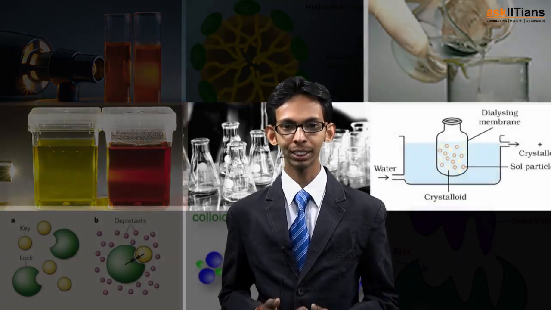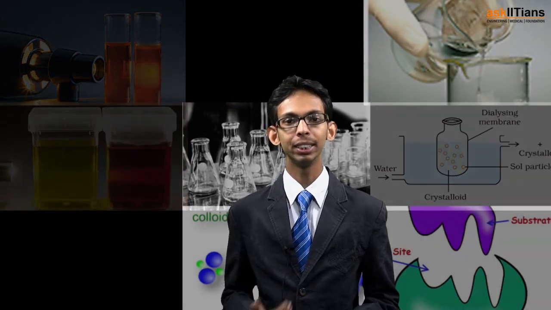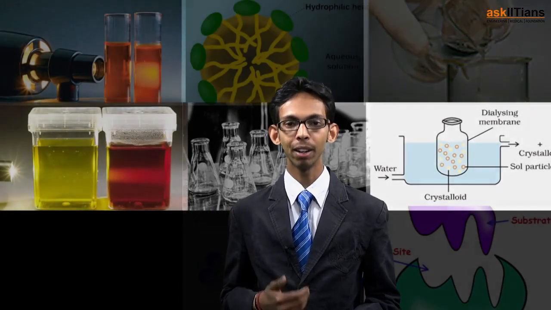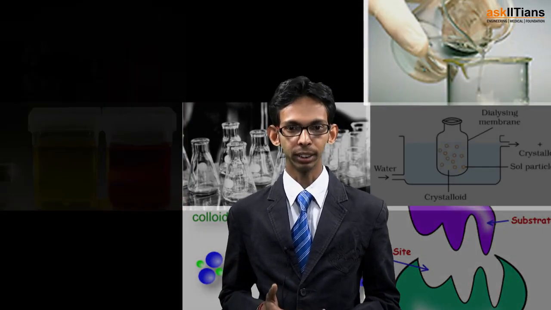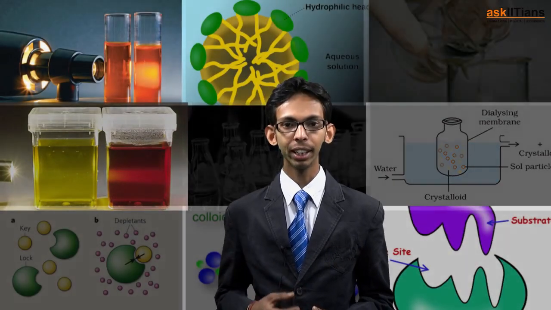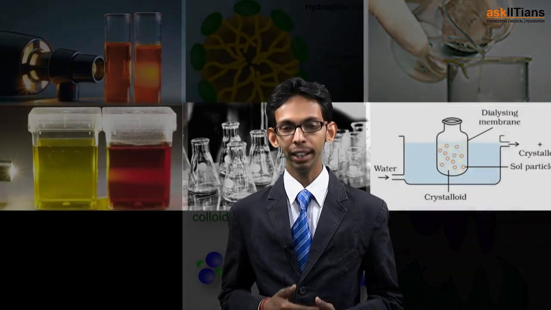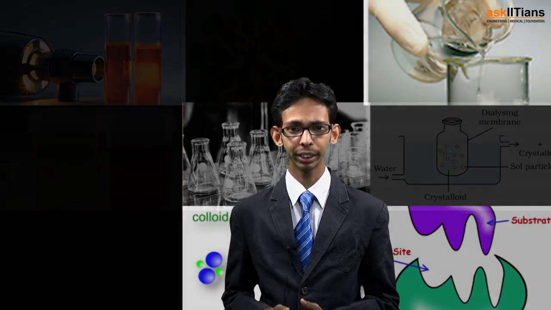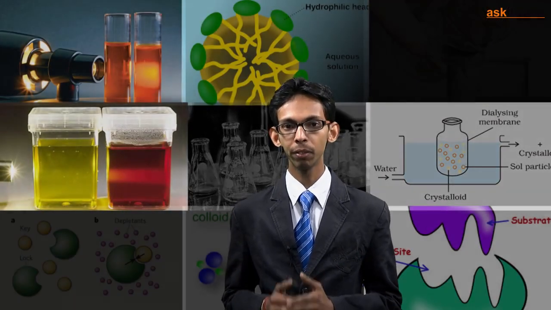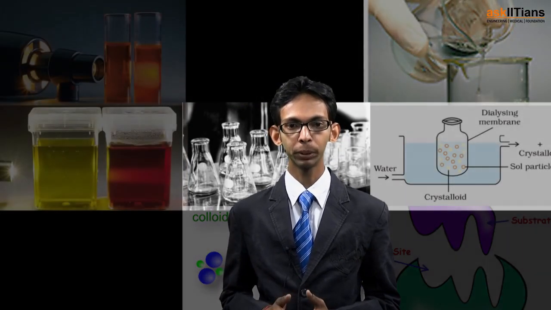So in this chapter, we started basically with adsorption and absorption. We discussed the difference between adsorption and absorption, the different types of adsorption, chemical and physical adsorption, and the factors affecting the rate of adsorption. Then we moved to adsorption isotherms, and also we discussed colloids, their properties, their preparation, and their different uses also. And then we moved to emulsions, which are a special type of colloids. In the entire chapter, the most important part is colloids. Peptization, preparation, properties and chemical reactions of colloids are very important, and you will find a number of questions based on colloids in the exam. And also another important topic is adsorption isotherms.